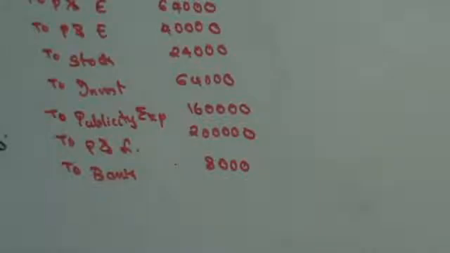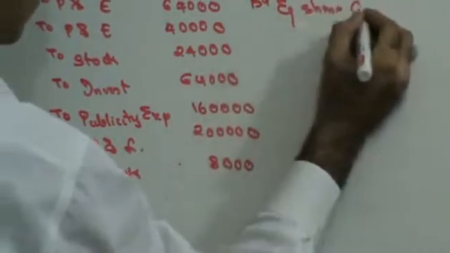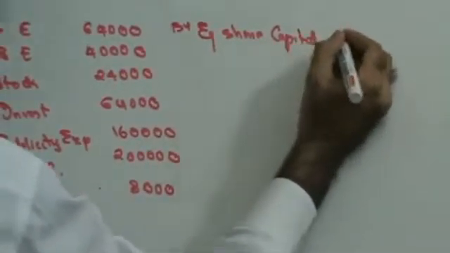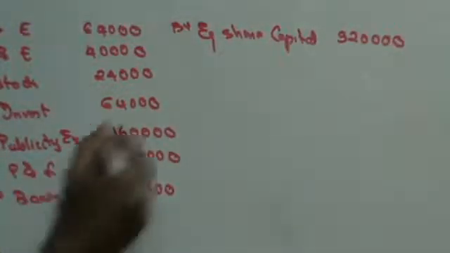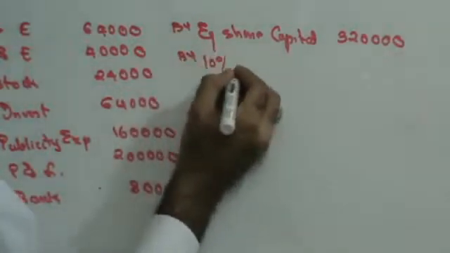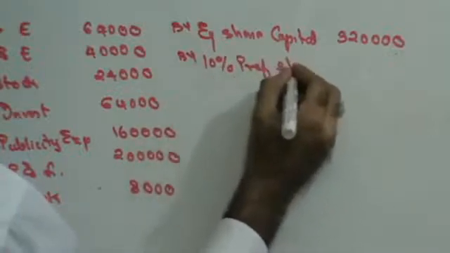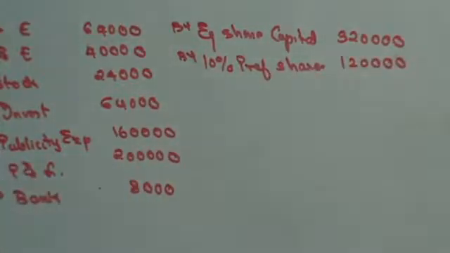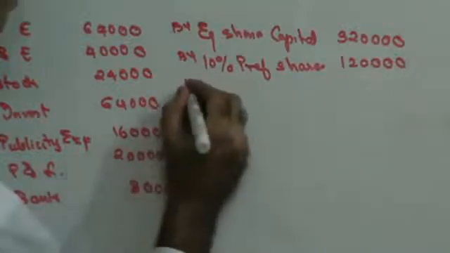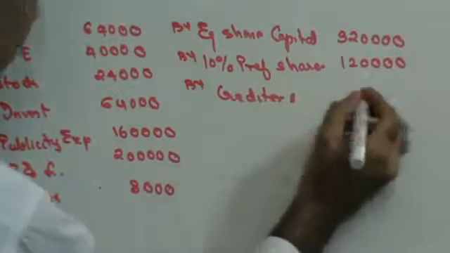Capital reduction on the credit side by equity share capital 3,20,000, by 10% preference shares 1,20,000. Then you have capital reduction on the credit side by creditors, amount is 80,000.